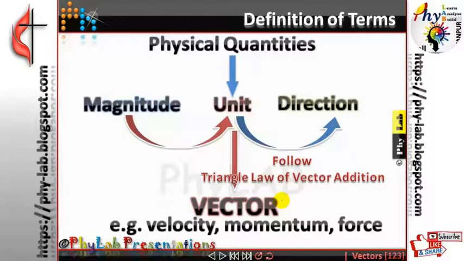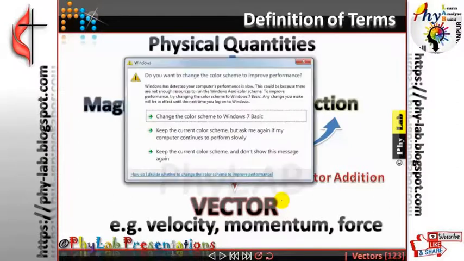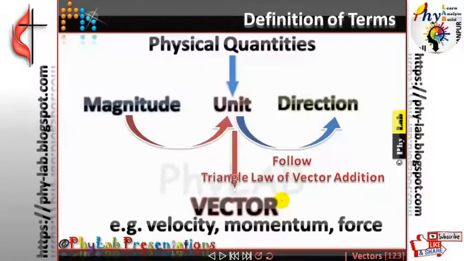Now, what the triangle law of vector addition is, we are going to understand a little later afterward. But you should understand that there is a bearing need for any physical quantity to be classified as a vector quantity. It must follow the triangle law of, or simply the law of, vector addition. Those quantities which have a sense of direction and still do not follow the law of vector addition would be termed as scalar quantities.